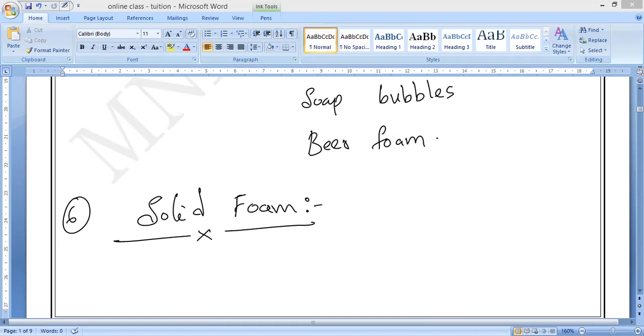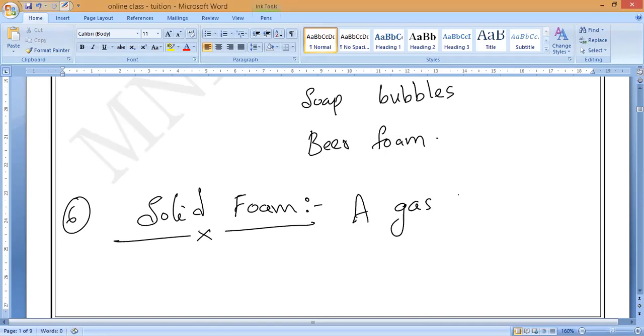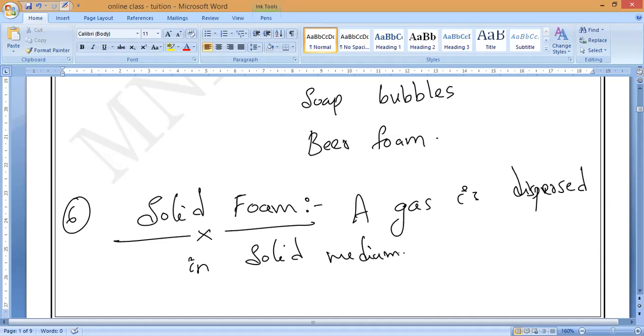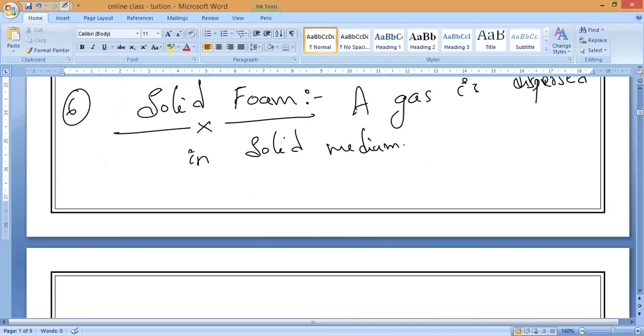Right. Solid form. A gas is dispersed in a solid medium. What is that? A gas is dispersed. Dispersed in which medium? Solid medium. Solid medium. That is what you have to remember. Now, examples.